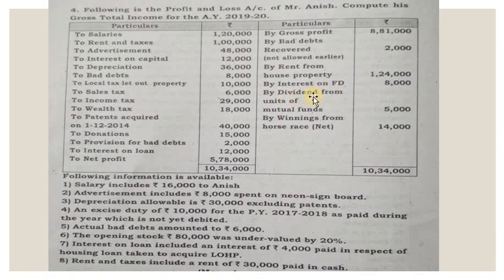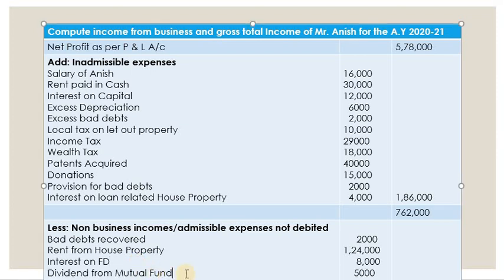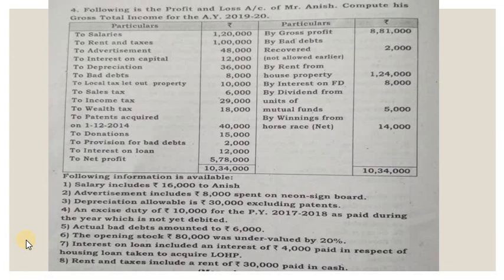Then there is dividend from units of mutual fund. So dividend from units of mutual fund is related to mutual fund, not related to business. So again it is not related to business. So let's write down here. Dividend from mutual fund, it's 5,000. Let's go to the next slide. Before that, we'll go to the problem and see is there any other income. So there is the last one, winnings from horse race.